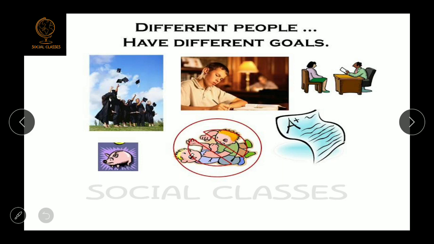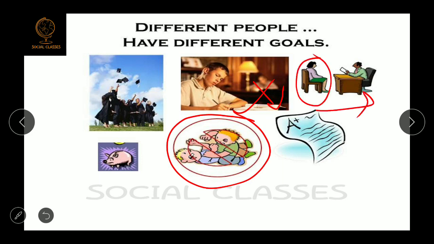Like here you see one student is studying, he may think that he wants very good grades in the board exam. When two small boys fight, one thinks that he wants to win the fight. Okay, the one who gives an interview has the development goal of getting a job. So for different people there are different goals.